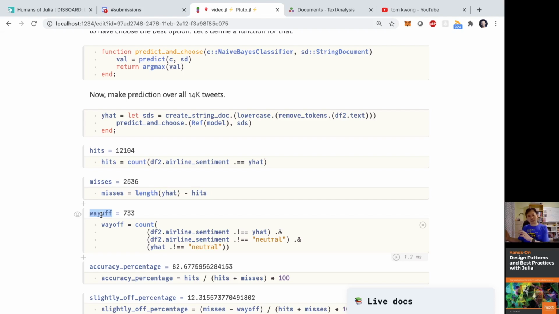However, if either what I predicted is neutral, or the actual label is neutral, then we may be just slightly off, because sometimes the probability will be very close and just happen to pick the wrong side. In that case, maybe it's not that bad. That's the reason why I measure way off in this case. And luckily, way off is only 733 here out of the 2,536. So it seems that a lot of times we're not too much off, right?